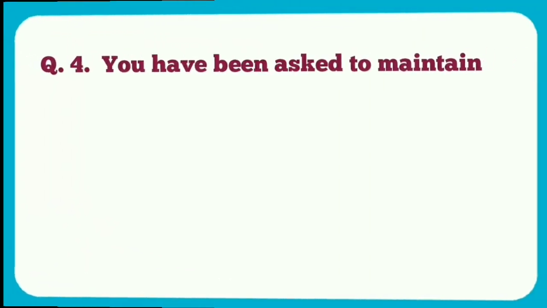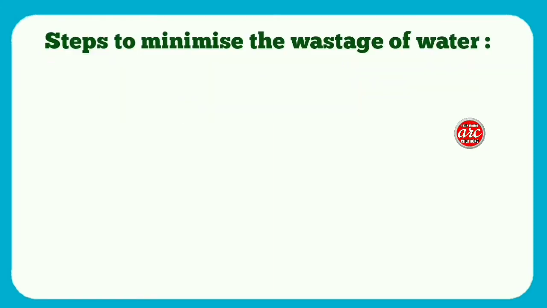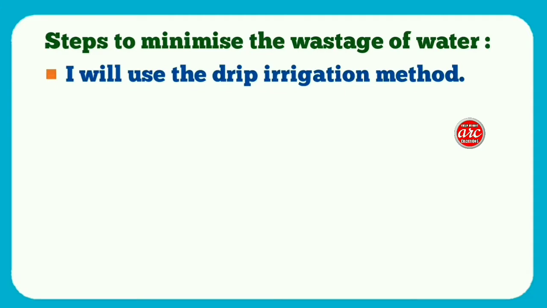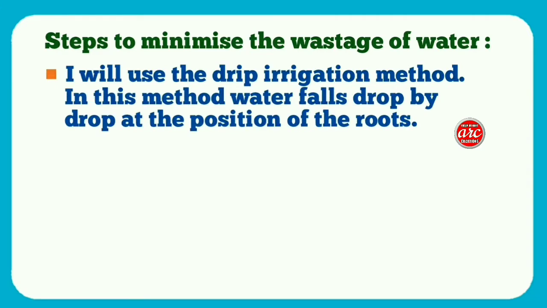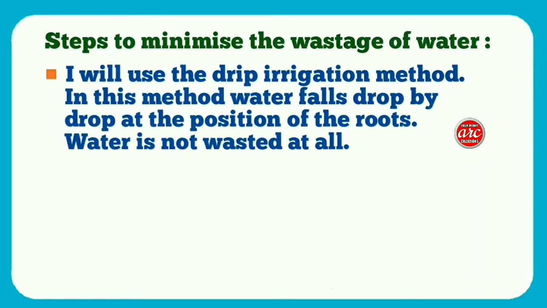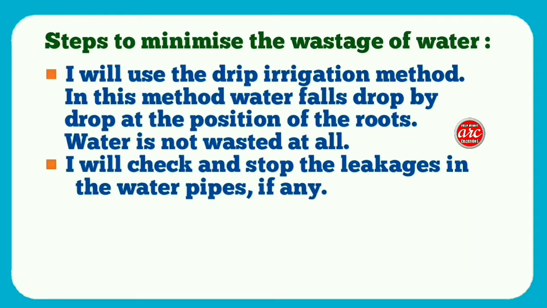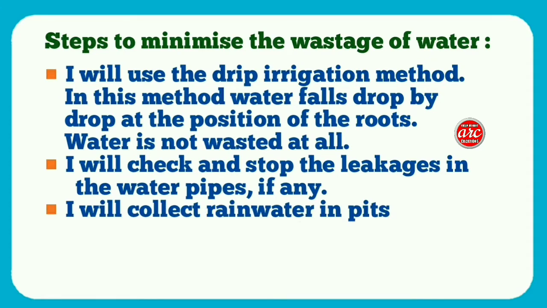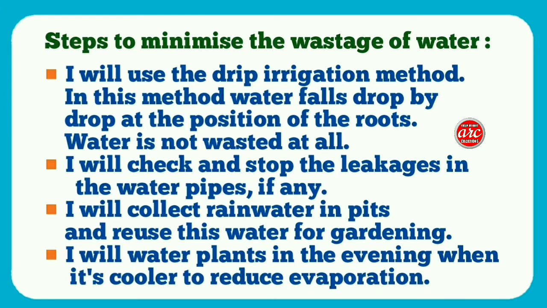Question number 4. You have been asked to maintain a garden. How will you minimize the use of water? Steps to minimize the wastage of water. I will use the drip irrigation method. In this method, water falls drop by drop at the position of the roots. Water is not wasted at all. I will check and stop the leakage in the water pipes if any. I will collect rainwater in pits and reuse this water for gardening. I will water plants in the evening when it's cooler to reduce evaporation.